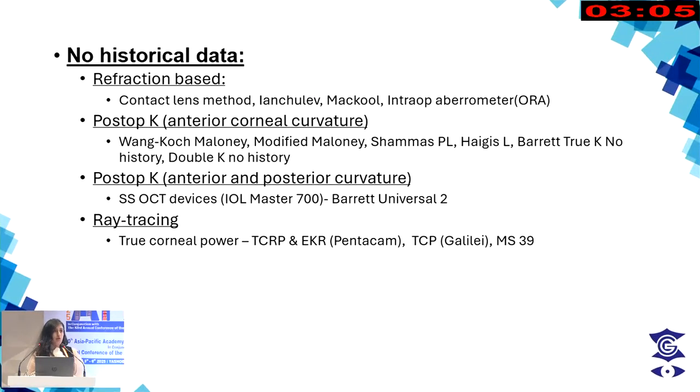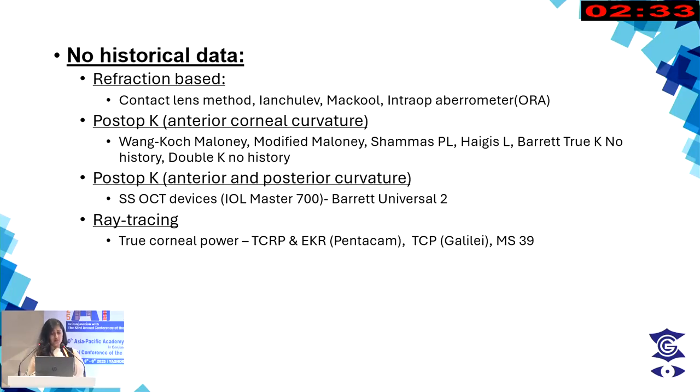However, this is a more practical scenario for us, where we get patients who have undergone refractive surgery many years ago and come to us with no historical data. So some of the formulae that can be used are refraction-based formulae like the contact lens method as well as the intraop aberrometer. There are certain post-operative K readings which can be taken in formulae which incorporate just the anterior corneal curvature, which have shown to be quite accurate, such as the Bangkok-Maloney, Sharma's PL, Haigis L, and the Barrett True K no history method.